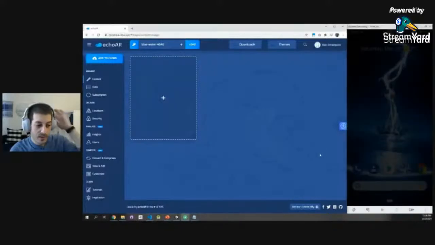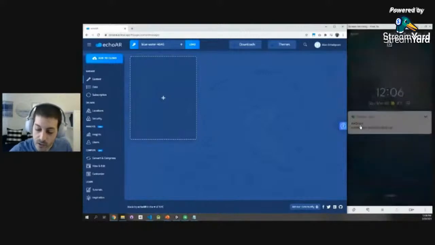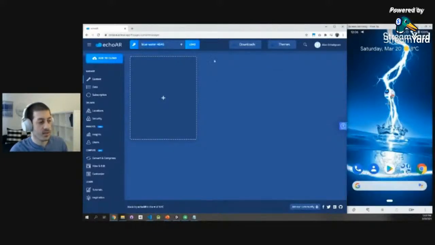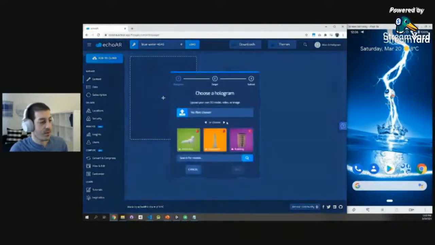What you're seeing on my screen right now, on the left, you're seeing our console, and on the right, you're seeing my phone. And I'm going to start with something super simple. After I registered, I got this API key. This is my key for my project. Now I'm going to add some content to the cloud. I'm going to do add to cloud, and I'm going to throw in images, videos, 3D models, whatever works. I can also use the sample 3D models that we have right here, or use our search engine to find 3D models that I want to use in my project.